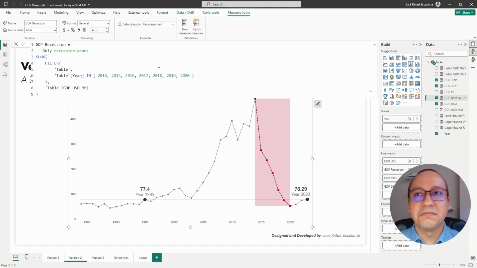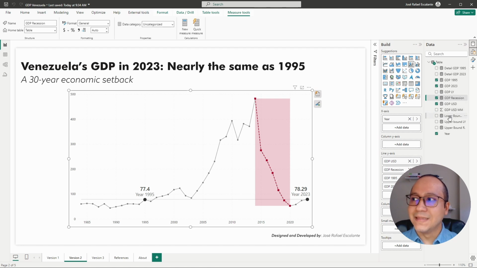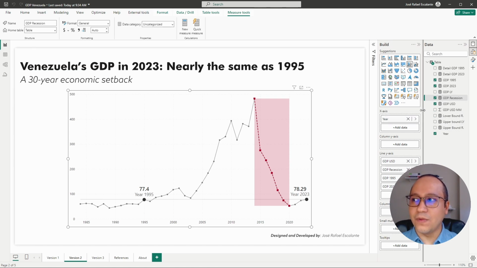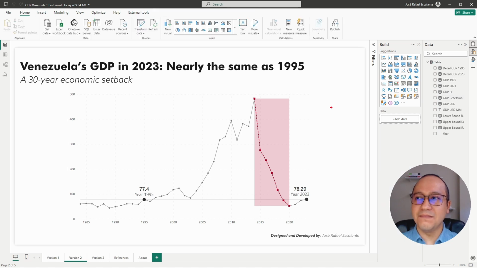The recession is a filter, just a table, filtering a table with these years, and then creating the sum, iterating from this table, summing the column USD. The lower bound and the upper bound from this maybe is the most difficult part from the DAX perspective, okay?